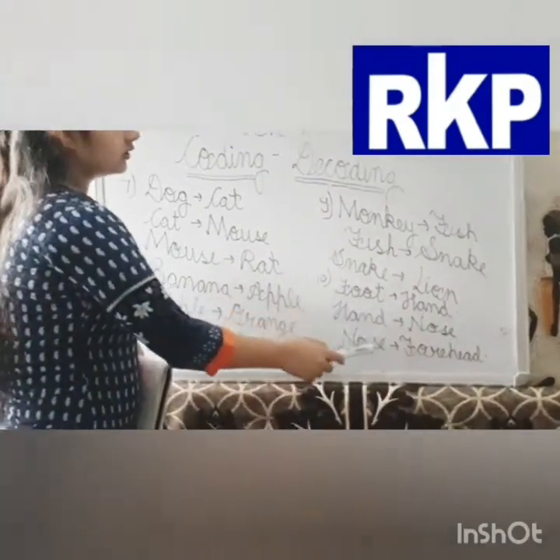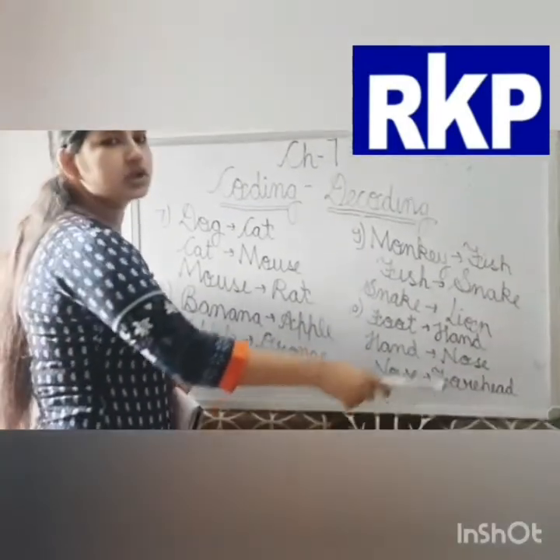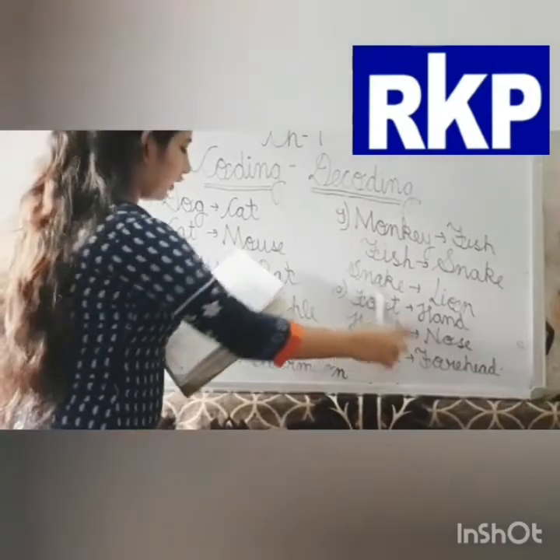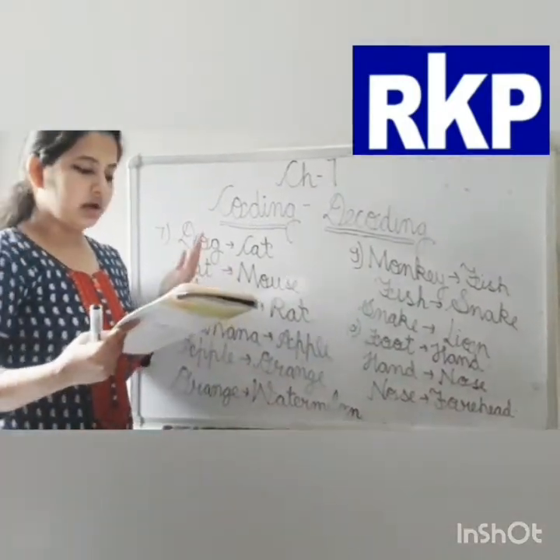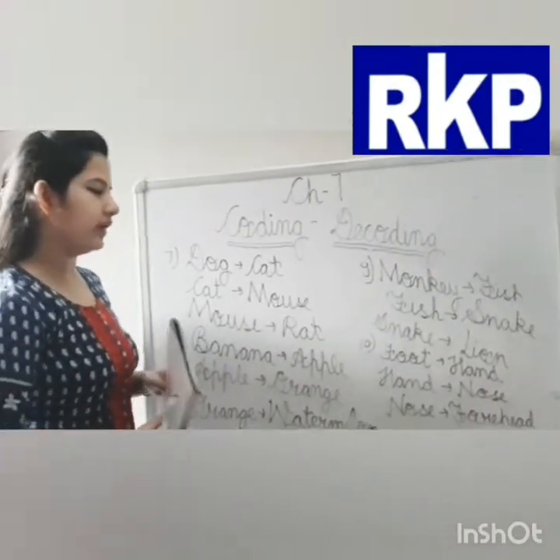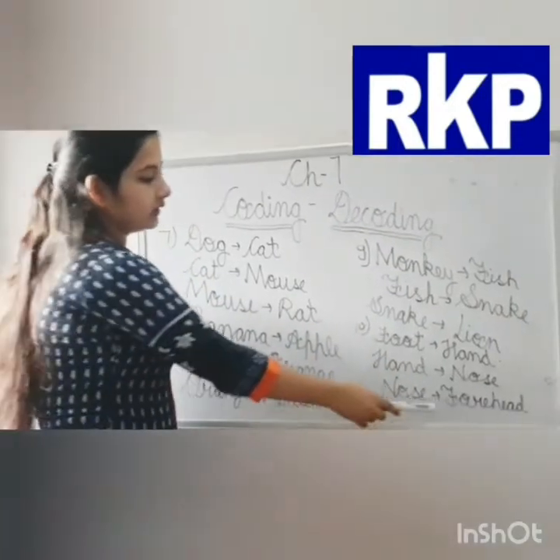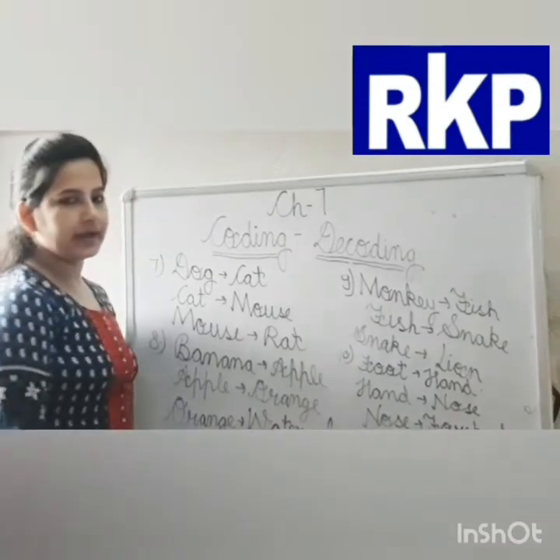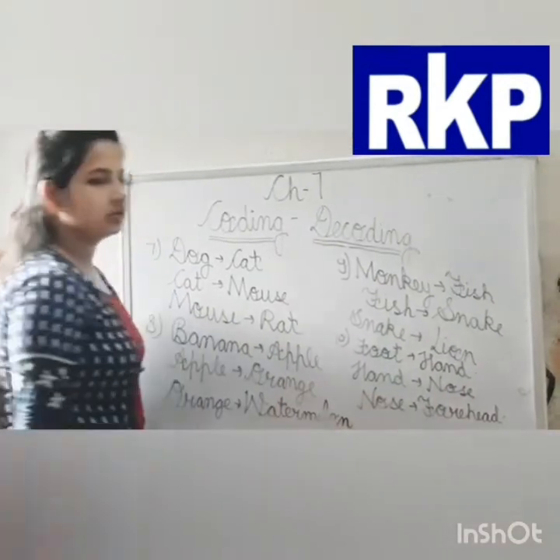If foot is known as hand, hand is known as nose, and nose is known as forehead, then from which organ does a human body breathe? We breathe with the help of our nose, and the code name for nose is forehead. So the answer will be forehead.